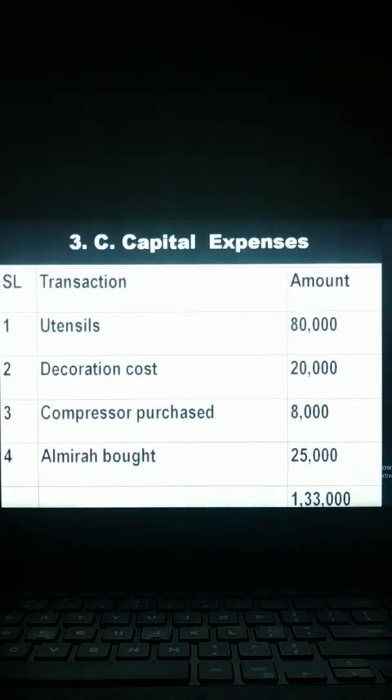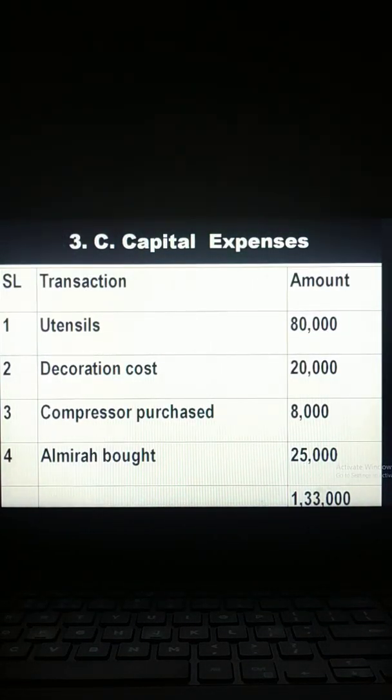Now, capital expenses. Capital expense means the expenses which give us benefit for a long term. Last class we also discussed capital expense. That means capital expense is for the purchase of assets. If we buy any asset, that will be our capital expense. Look at utensil purchase.